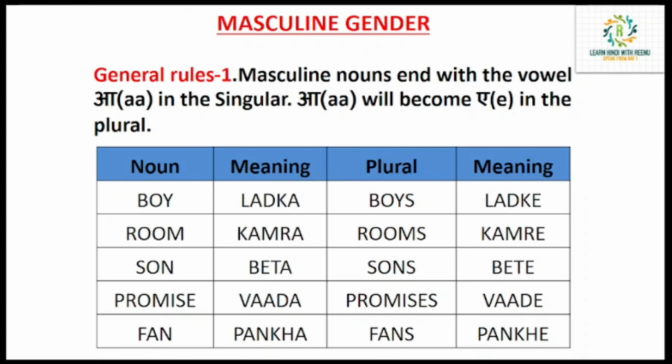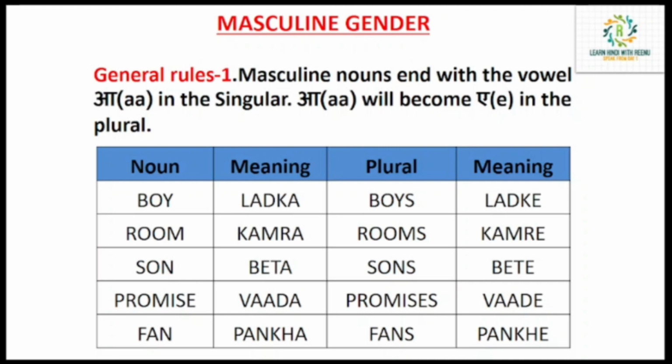So let's start with masculine. The general rule first says masculine nouns end with the vowel a in the singular. So when a noun ends with the a sound in Hindi, you can identify that the gender is masculine.